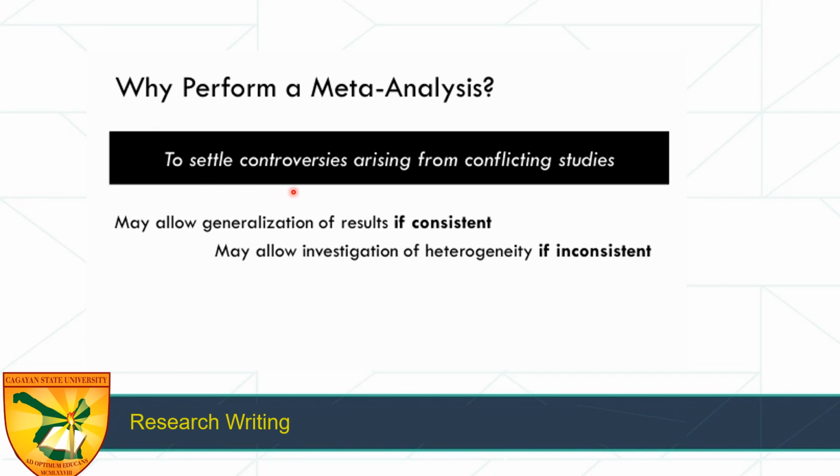Next is to settle controversies arising from conflicting studies, just like the example a while back. You have one study that says that there is an association between smoking and lung cancer, and another study says that there is no association between smoking and lung cancer. So here, it may allow generalization of results if consistent, and may allow investigation of heterogeneity if inconsistent.